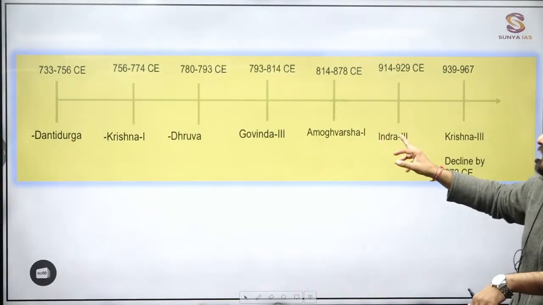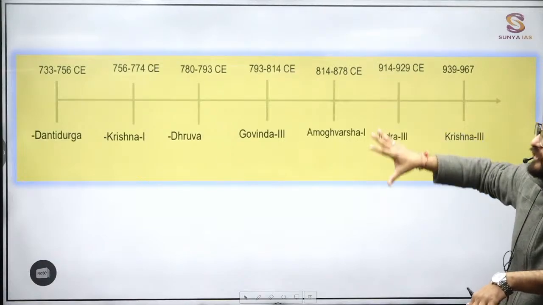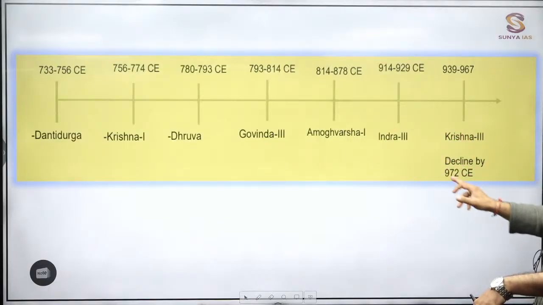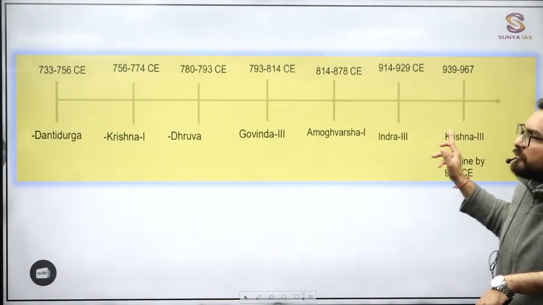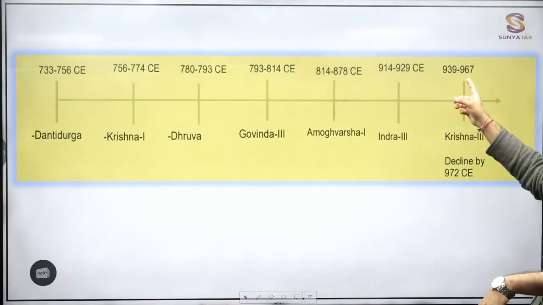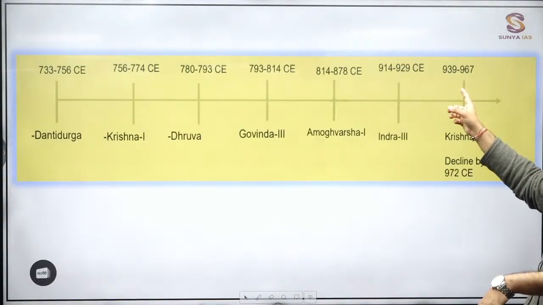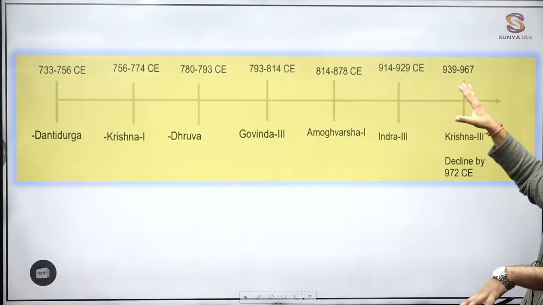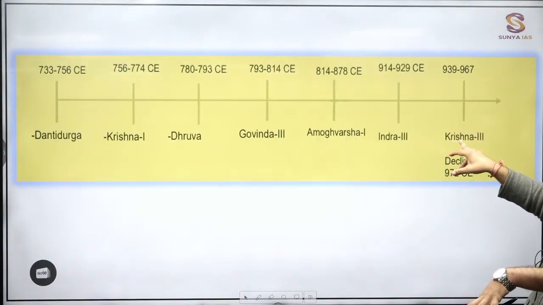Again, in the Indra III time period, you will see that there will be expansion. They will try to expand, fighting with the Gurjara-Pratiharas and Palas. Last, Krishna III is remembered as the last ruler. See, the 950s. You have fixed the timeline of the 950s, right? So this is the declining phase of the Rashtrakutas again. But he tried to expand the Rashtrakutas again. The Rashtrakuta kingdom was expanded in this time frame of Krishna III, the last ruler.